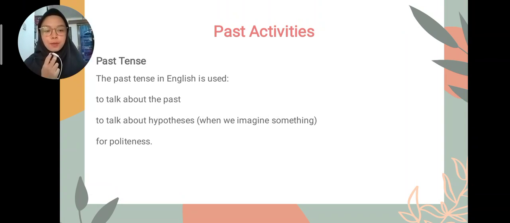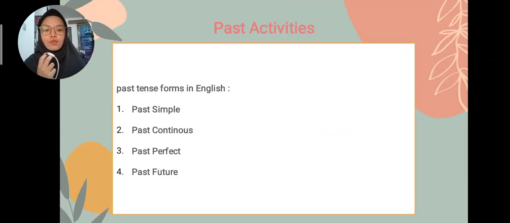So, when we talk about past activities, we have to use past tense. The past tense in English is used to talk about the past, to talk about hypothesis, and for politeness. There are some past tense forms in English. The first one is past simple, the second one is past continuous, the third one is past perfect, and the last is past future.